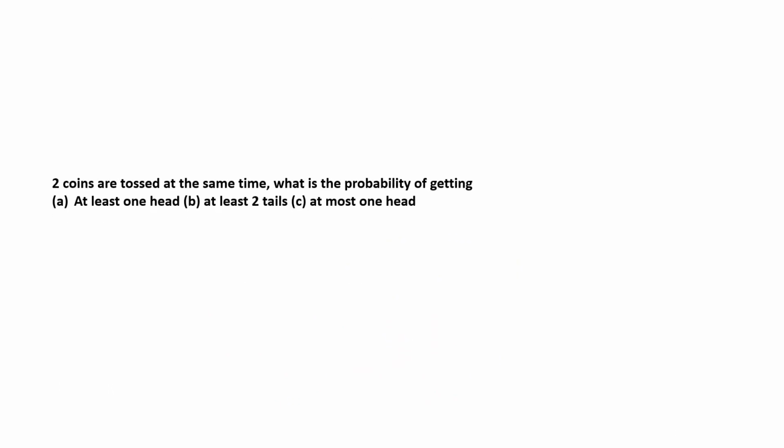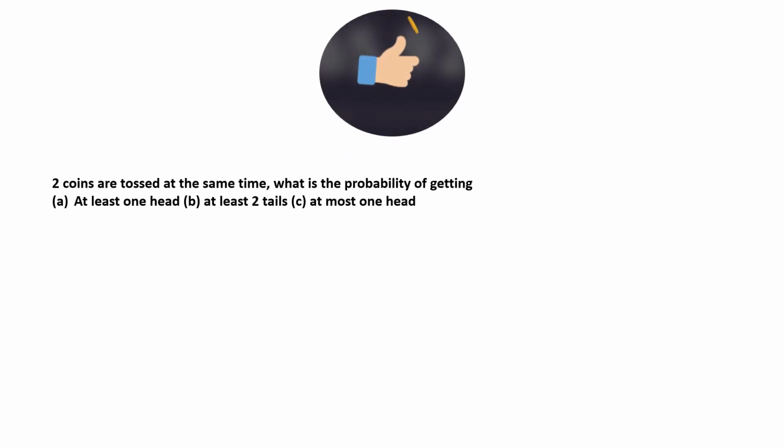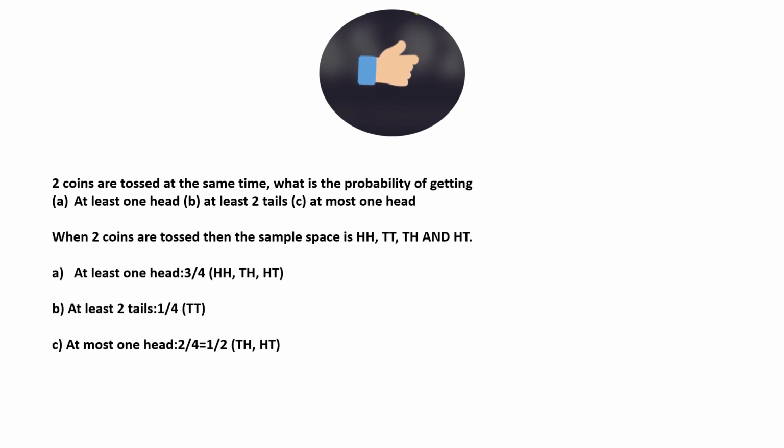Now in case of the sums in which the coins are tossed, if the sum says that 2 coins are tossed at the same time, what is the probability of getting at least one head, at least 2 tails, and at most one head? So in case of tossing 2 coins at the same time, the sample space becomes head head, tails tails, tails head, and head tails.